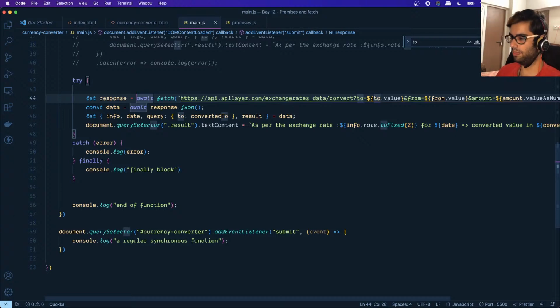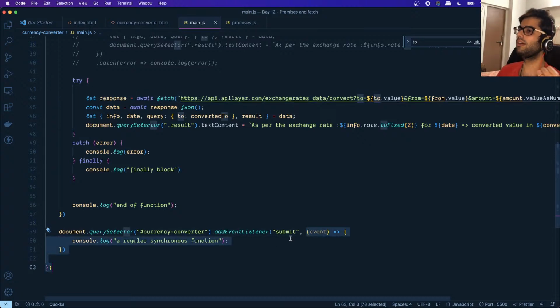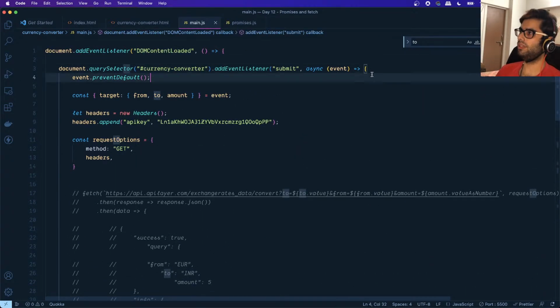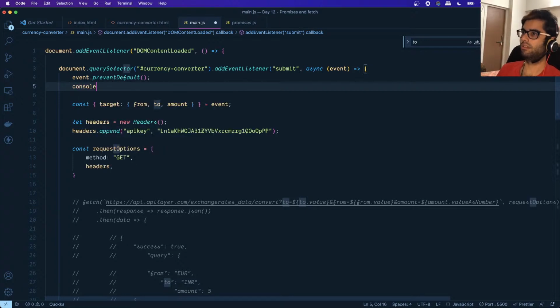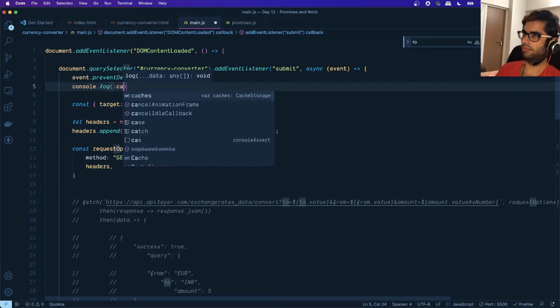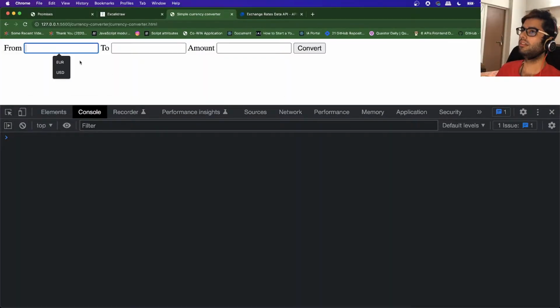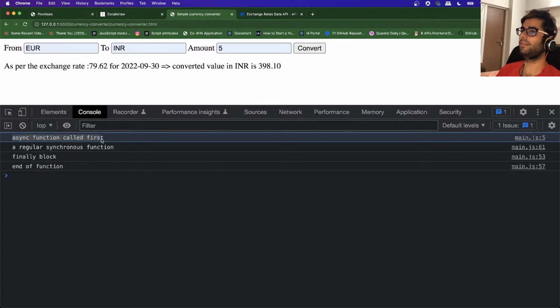Okay, so I hope it is clear to you guys. So it does not hold the execution of the rest of the functions, right? So this is a function which gets called after this function is executed, right? So let me put a log statement over here. Console.log async function called first, right? So you can see it is printing async function called first.